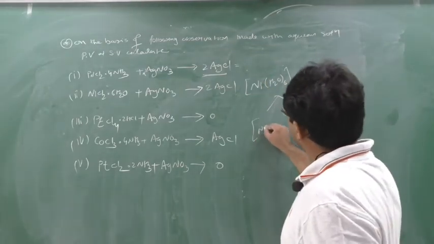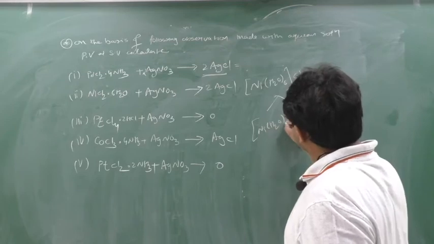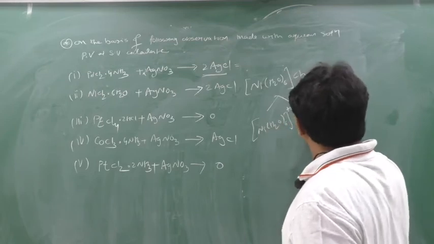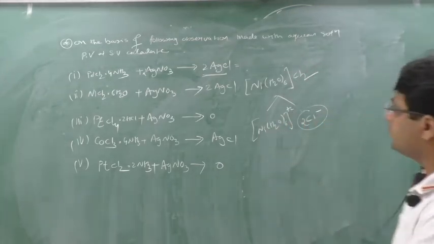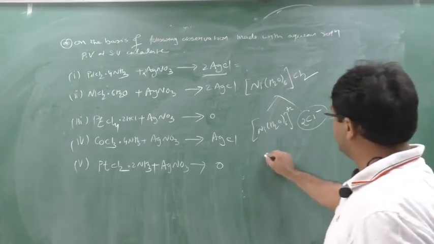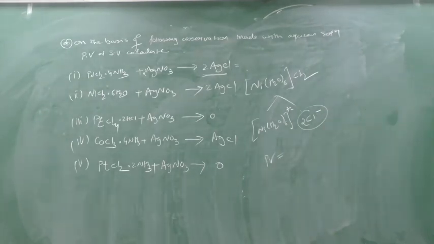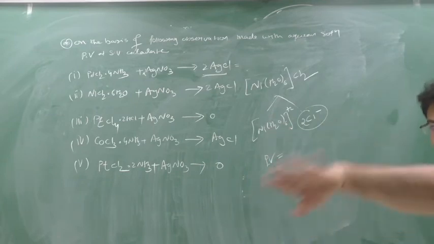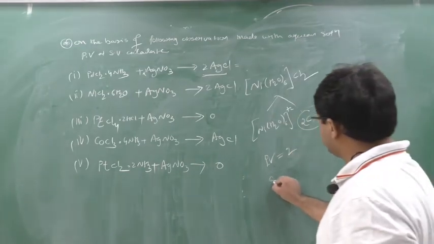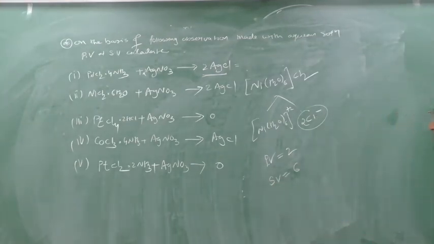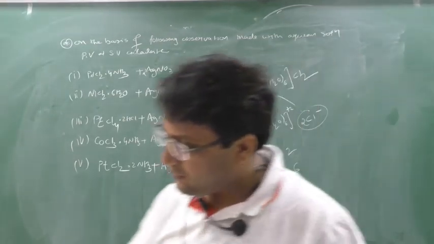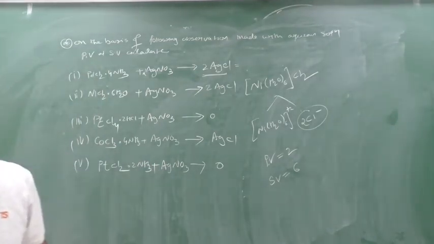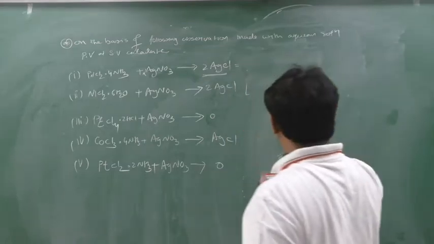So this is Ni H2O 6 plus 2 and 2 Cl minus, that's why 2 AgCl. So what is the primary valency here? The number of ionizable ions, so 2. And the secondary valency is 6. Clear? Can I go for the third now?